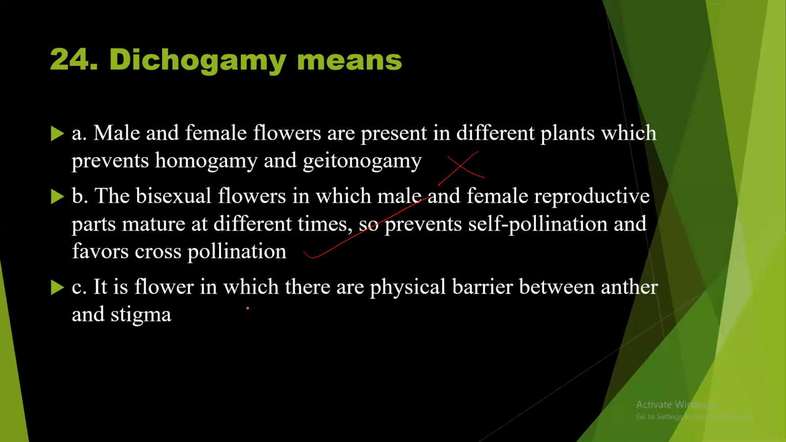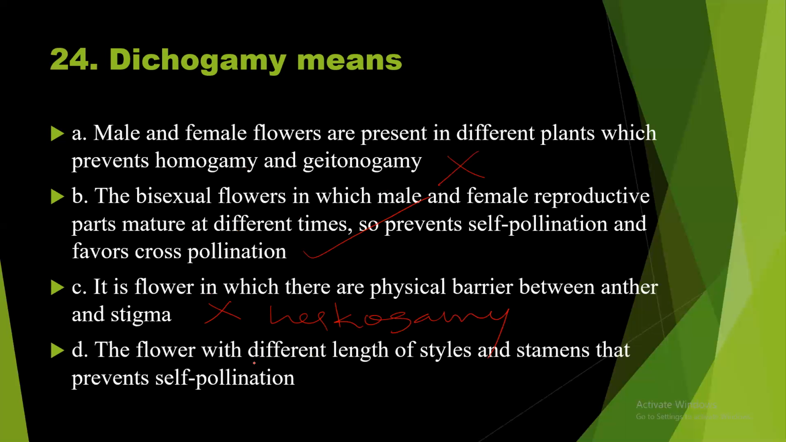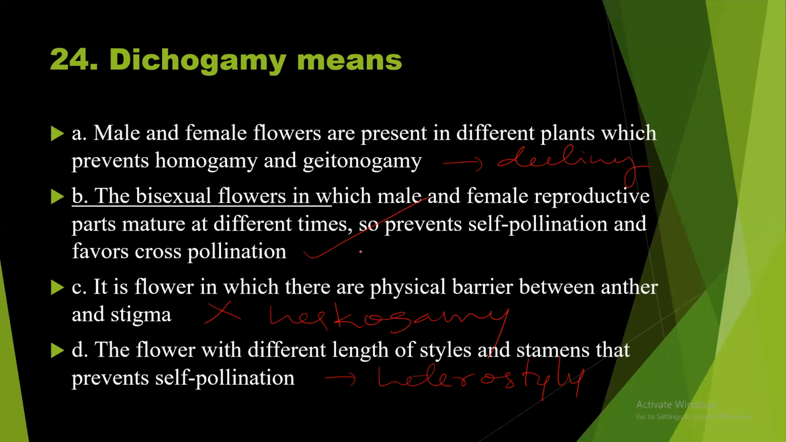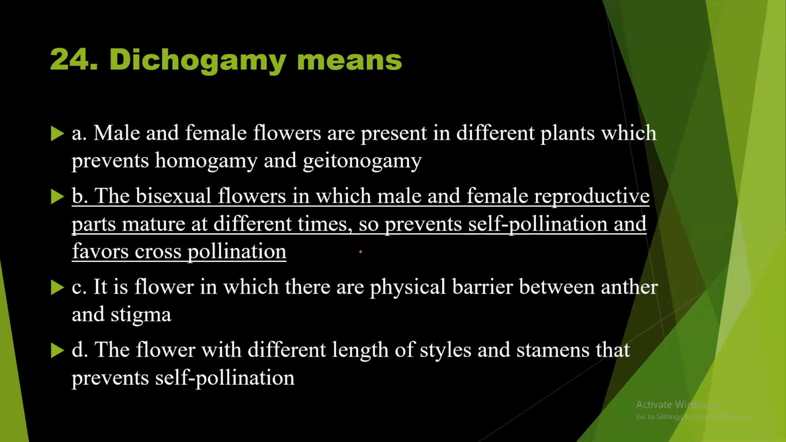It is the flower in which there are physical barriers between anther and stigma. No, this is regarding herkogamy. This is representing herkogamy. The flower with different lengths of styles and stamens that prevents self-pollination is called heterostyly. And the option given, this represents dichogamy. So the answer is option B. Option B is the right answer to question number 24.